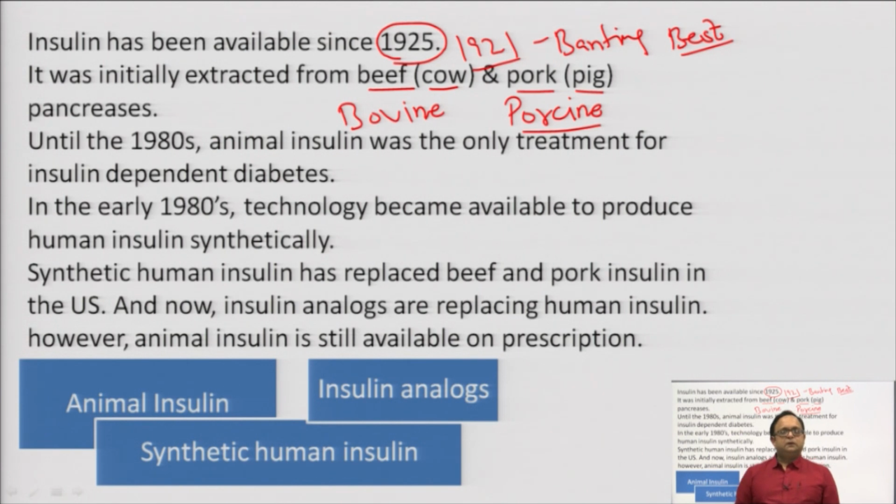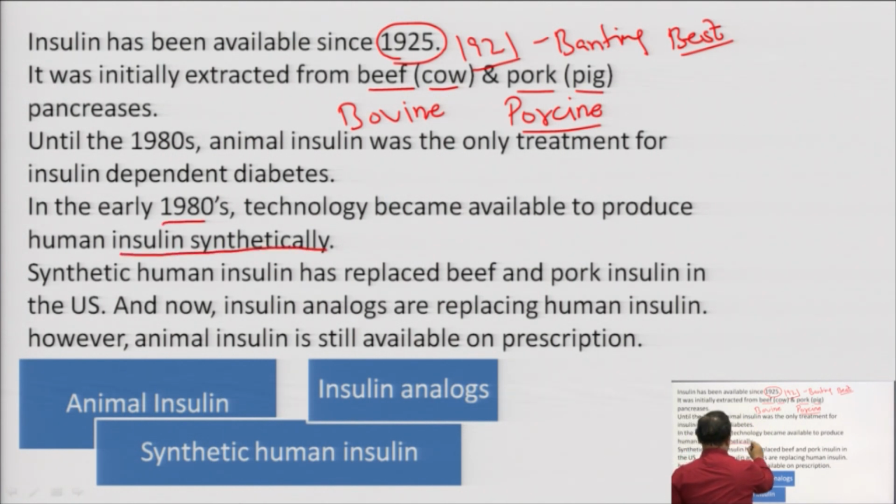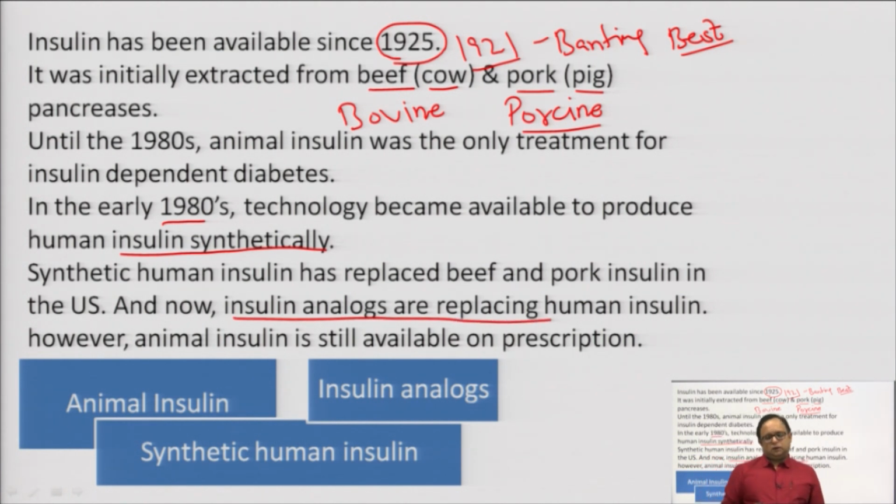In the early 1980s, technology became available to produce human insulin synthetically. Later on, insulin analogues also became available. So, if we see the history of insulin, initially animal insulin was used, which was replaced by synthetic human insulin, and that was replaced by the insulin analogs. But still all three forms are in use: animal insulin, insulin analogs and synthetic human insulin.